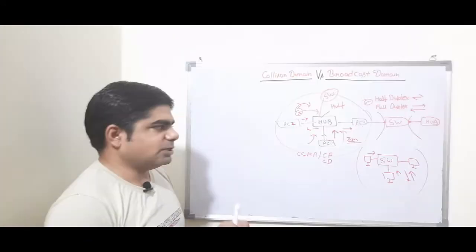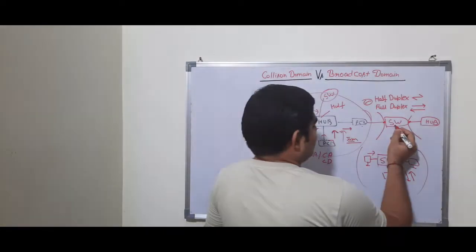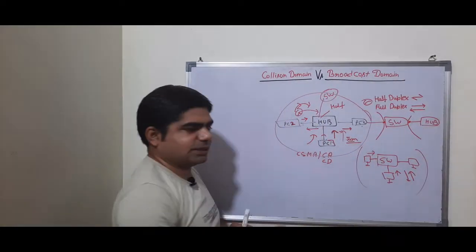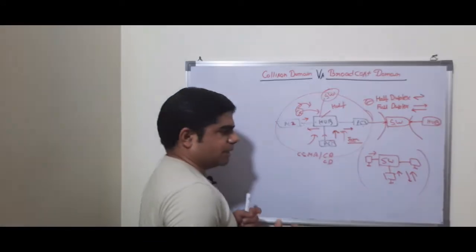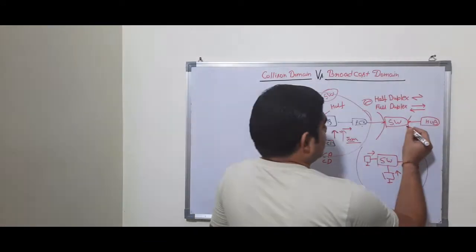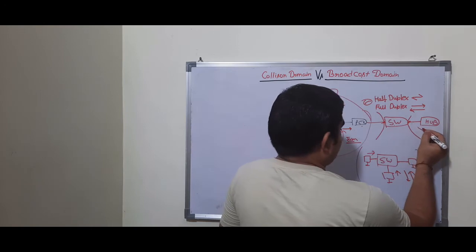As many ports as this switch has, that many collision domains it has, because these ports work in full duplex. So there is no need for collision handling in this domain.